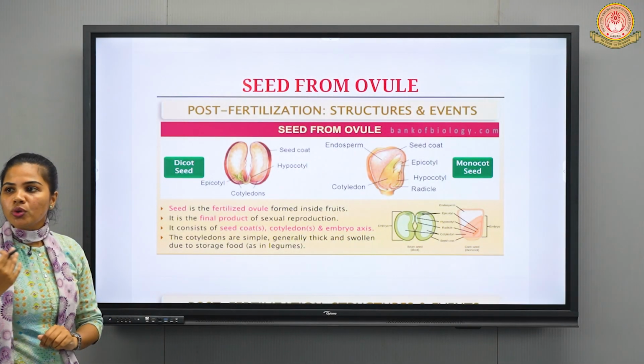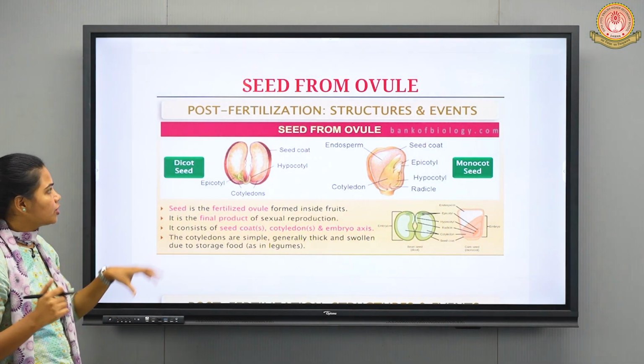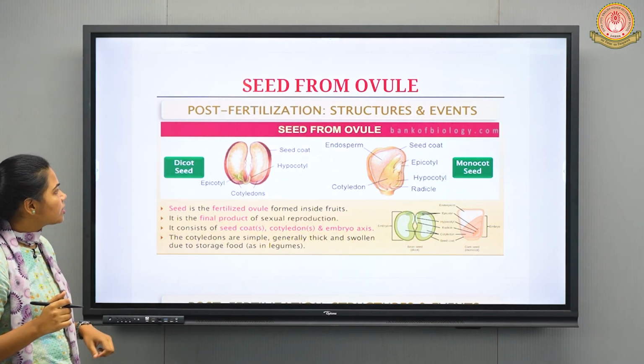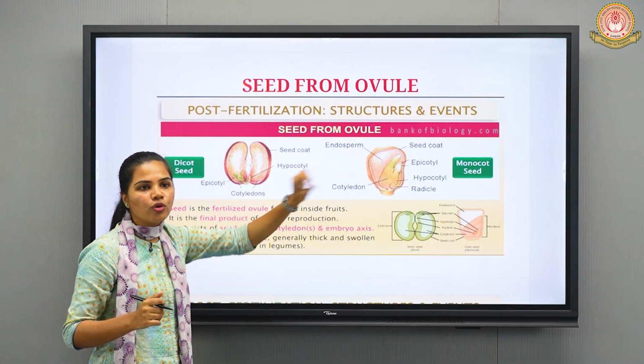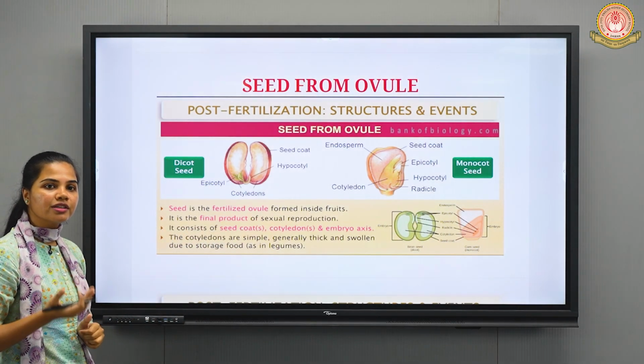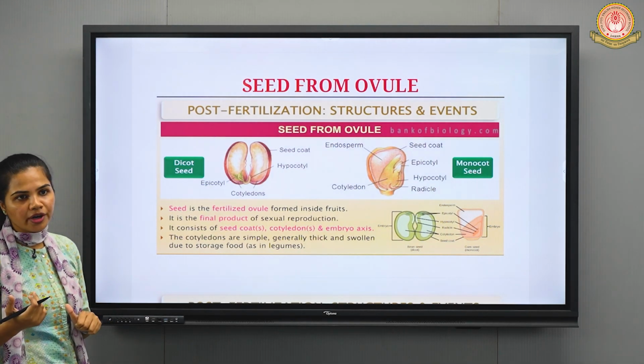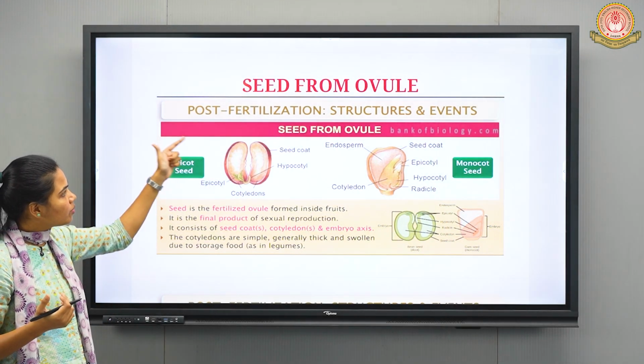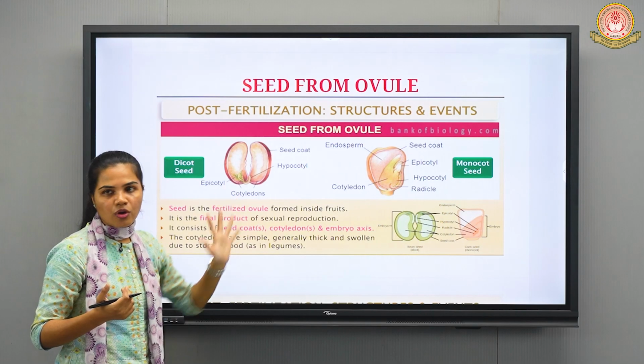the conversion of ovule into seed, right? Seed formation. So in that also we are going to study the dicot seed and monocot seed. So from the diagram you can observe, again, as we have discussed the dicot embryo and monocot embryo, similarly we are going to discuss the dicot seed and monocot seed.